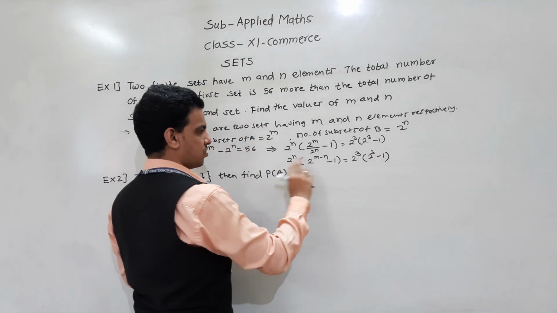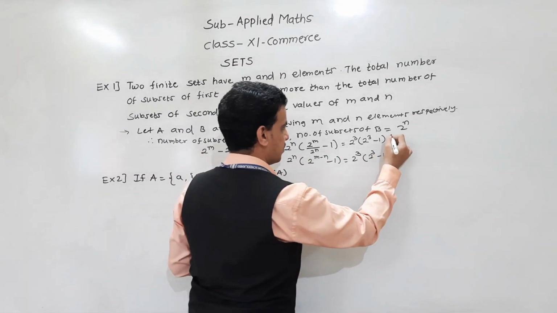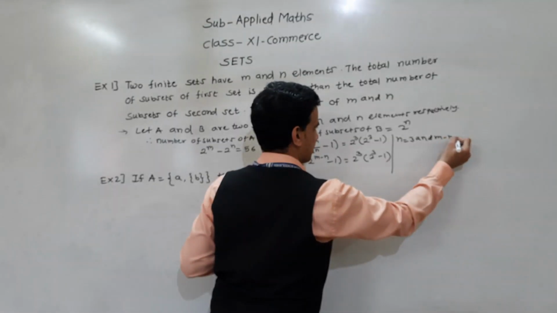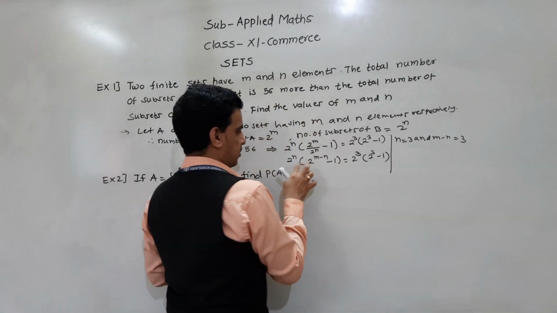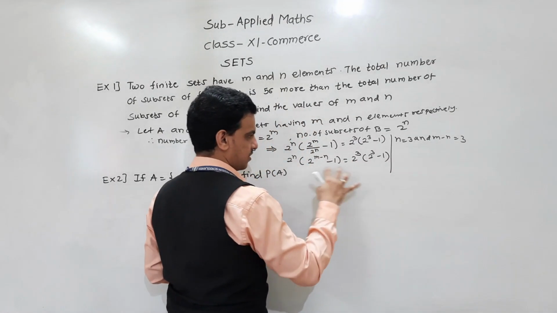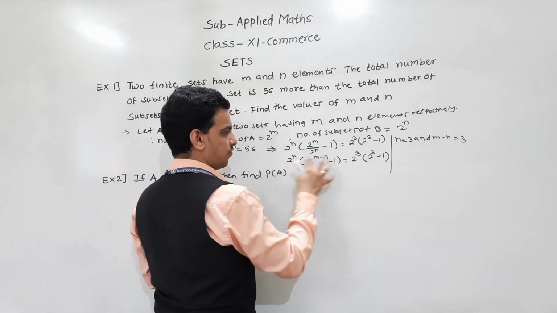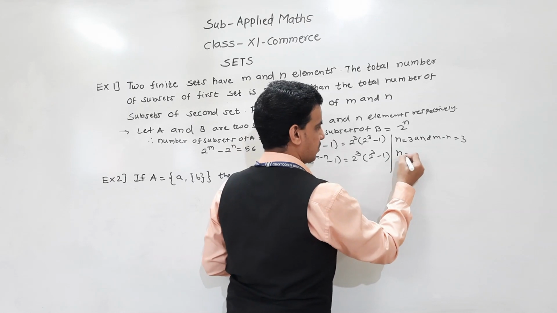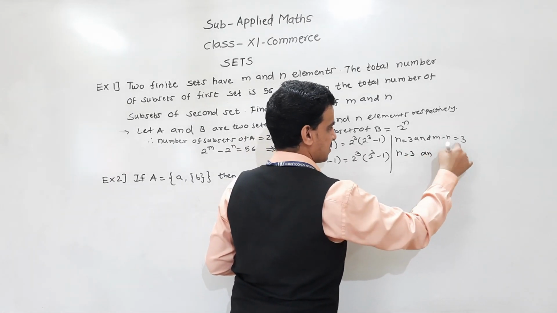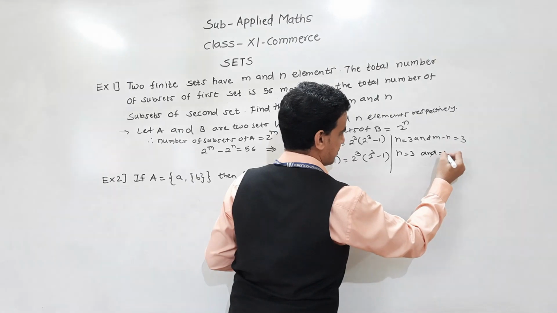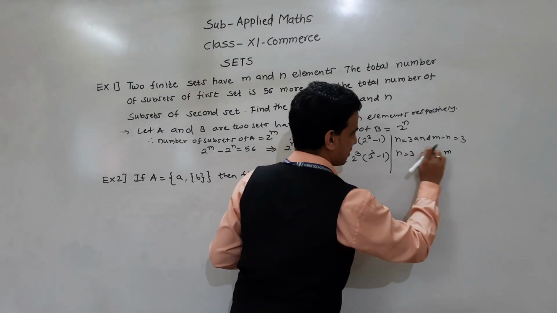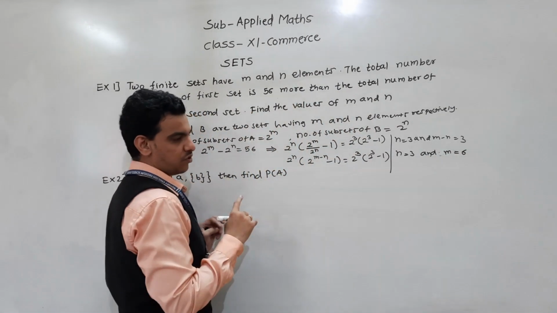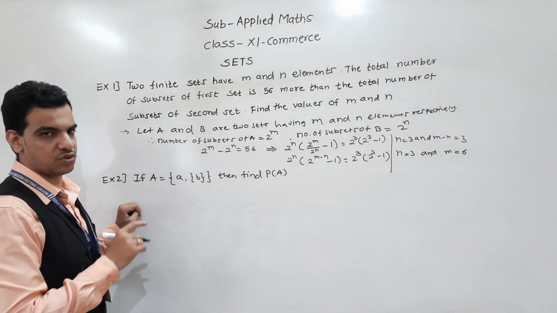If we compare these two sides, LHS and RHS, we get the value of n is 3 and the value of m minus n is 3. Putting n equal to 3, the value of m is 6. So n is equal to 3 and m is equal to 6.